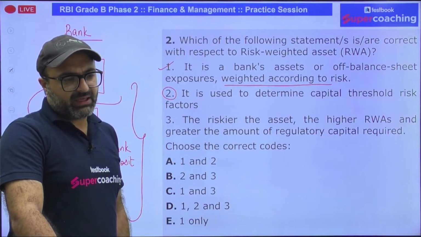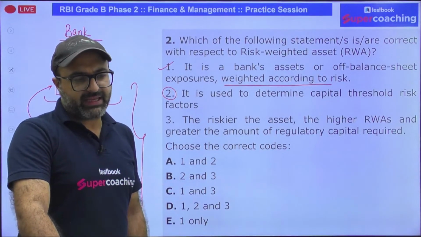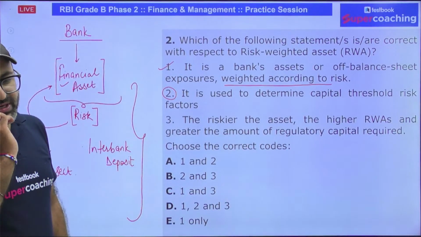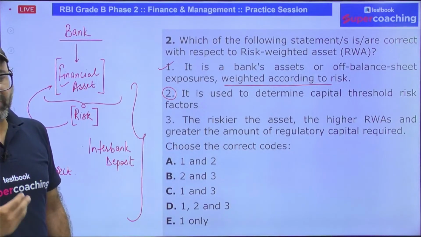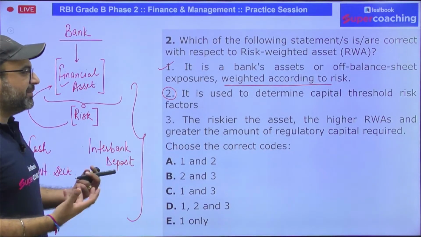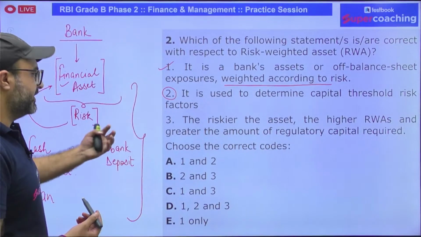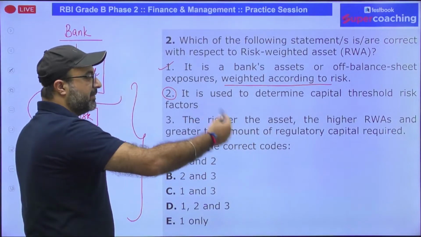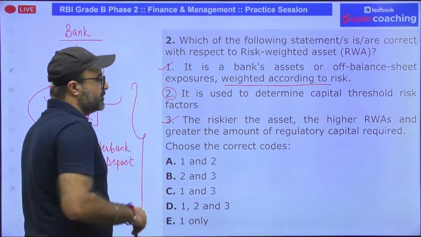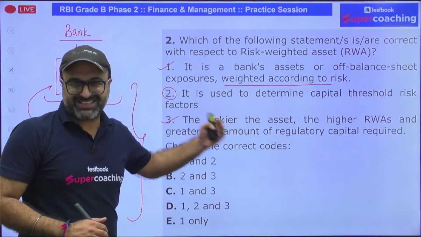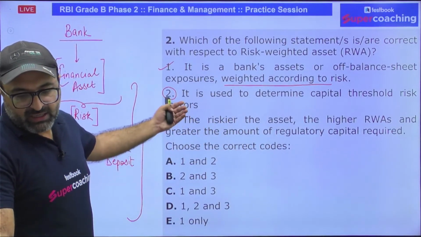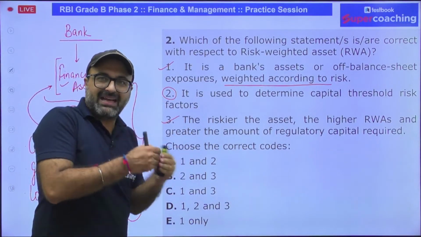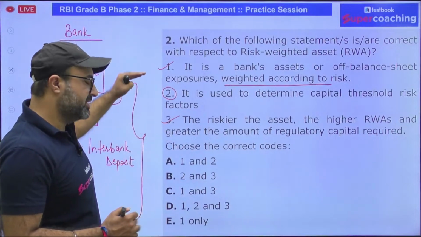What is the meaning that it is used to determine capital threshold risk? What will be the answer? So it is used to determine the minimum amount of regulatory capital that must be maintained by the bank. In that context, it is true. The riskier the asset, higher the RWA and greater the amount of regulatory capital required. That is also true. So more risk is associated with your asset. Obviously, more capital reserves are required to back that risk. So first statement, third statement are correct.